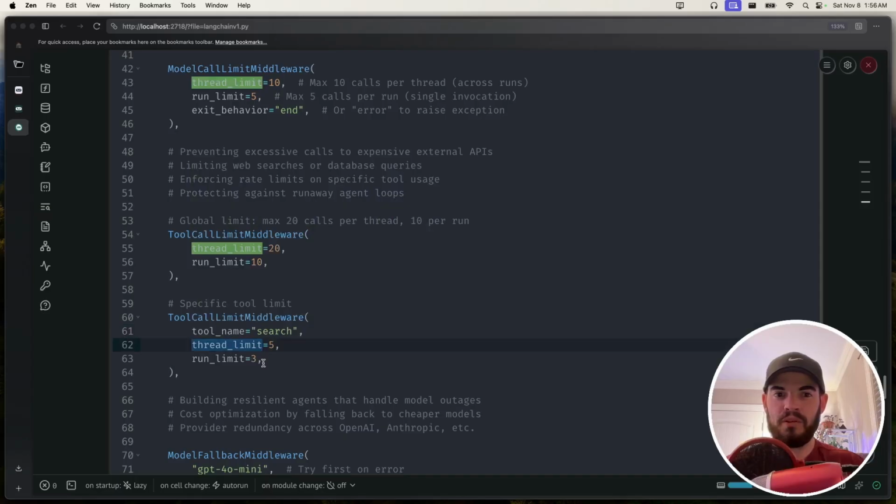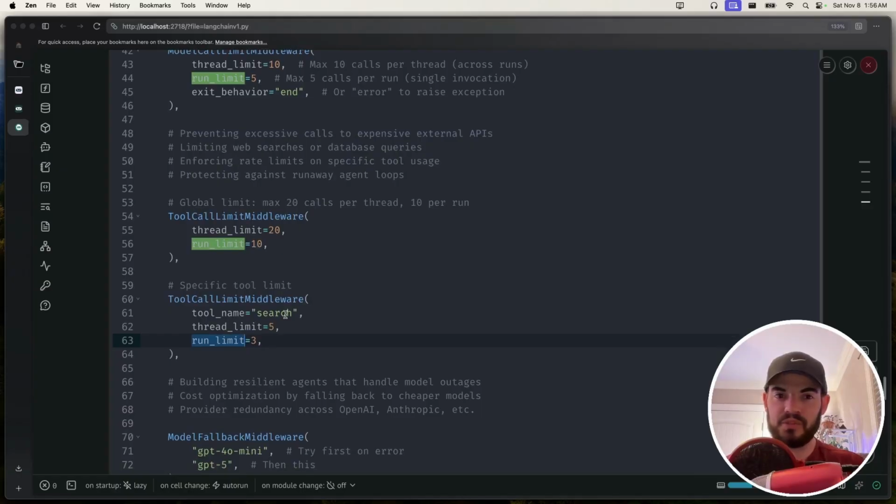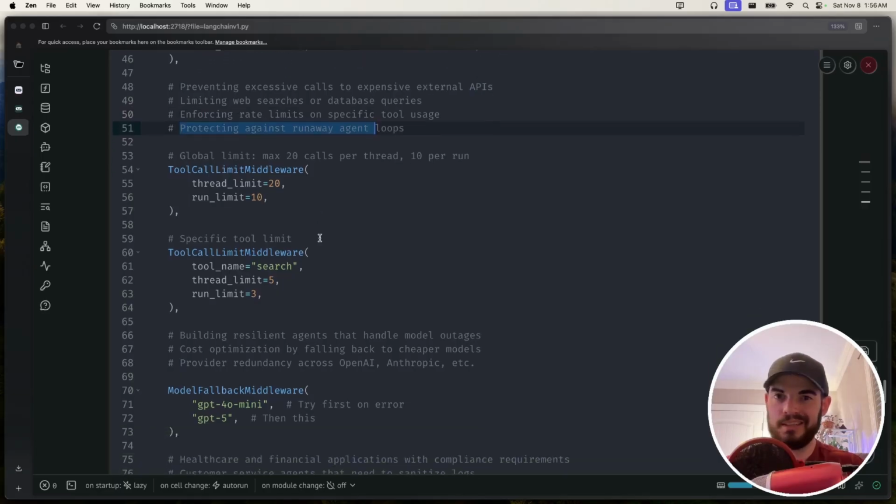You can say, hey, I want there to be a certain amount of thread limit. I only want it to run 3 times. There's a lot of customization here, a lot of usefulness that you can get out of this. They gave some examples of enforcing rate limits on specific tools, protecting against runaway agent loops, etc.